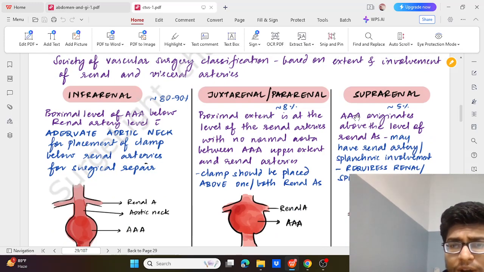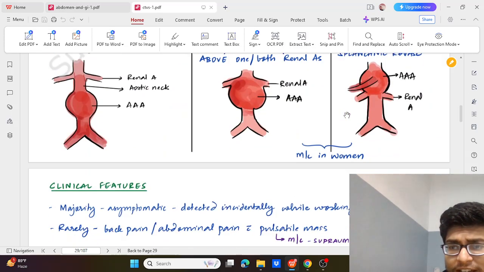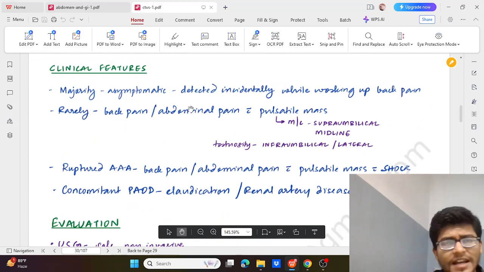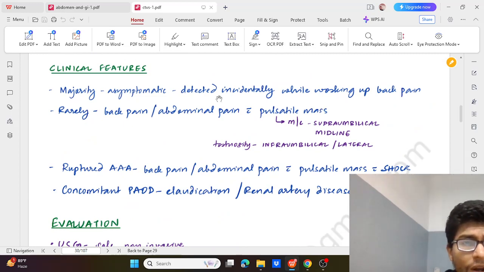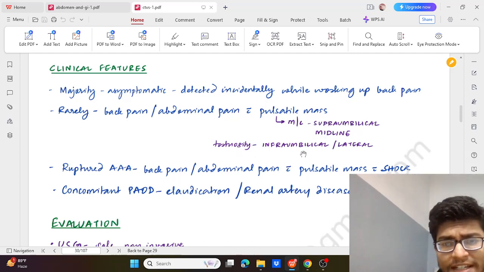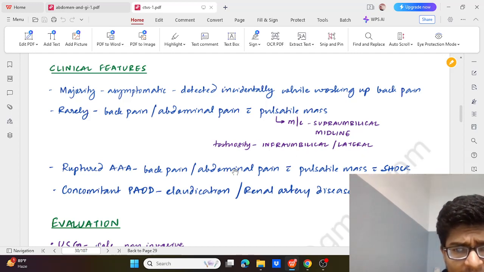The lesser common two, the pararenal and the suprarenal, are more common in females. Then coming to the clinical features, mostly these are asymptomatic and detected incidentally while working up for backache or abdominal ache. Rarely, back pain or abdominal pain with a pulsatile mass can be found, most commonly in the supraumbilical midline. Tortuosity, infraumbilical, lateral can be seen.